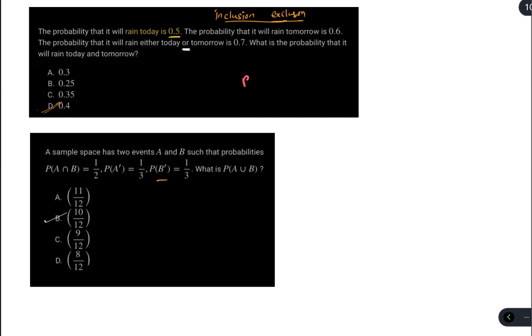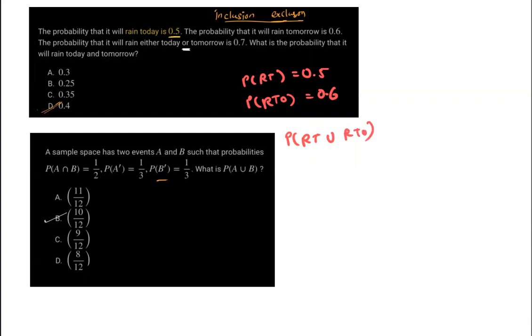So let's write the probability of RT, meaning rain today, is 0.5. The probability that it rains tomorrow, RTO, is 0.6. The probability that it rains either today or tomorrow, P of RT union RTO, is given as 0.7. What is the probability that it rains today and tomorrow?